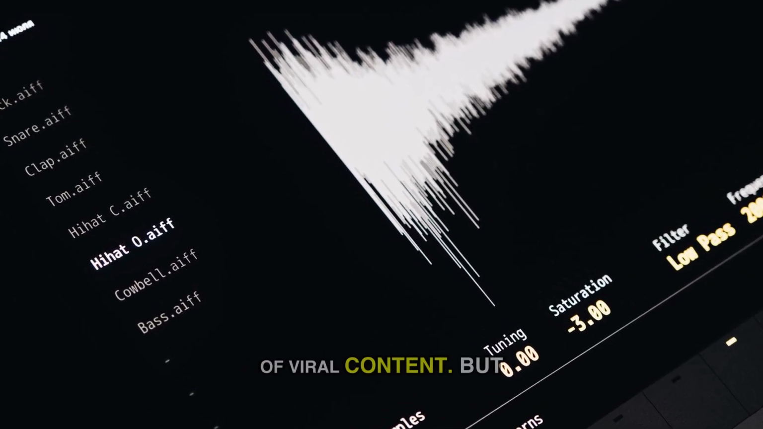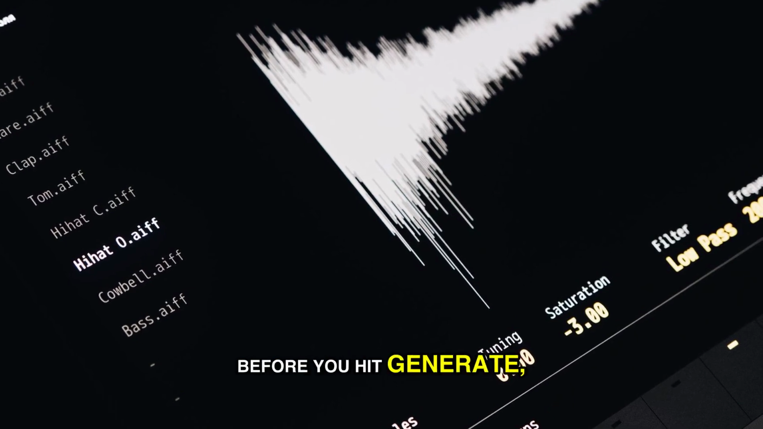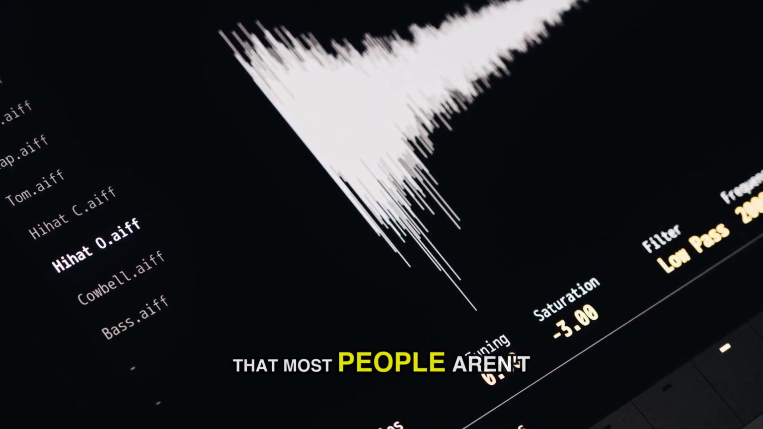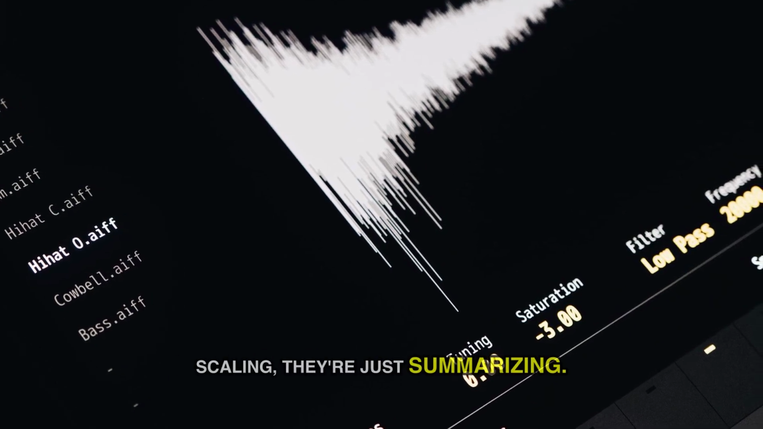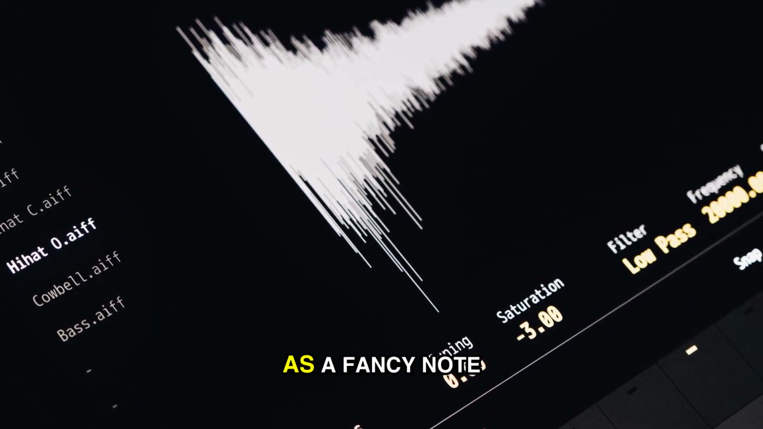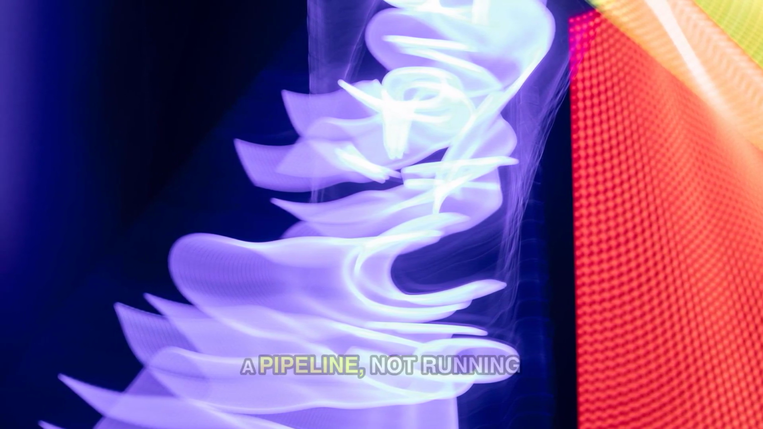Turn one 15-minute audio into 30 days of viral content. But before you hit generate, you need to understand that most people aren't scaling, they're just summarizing. They are using AI as a fancy note taker, not an industrial content factory. The goal here isn't speed, it's architecture. We are building a pipeline, not running a single prompt.